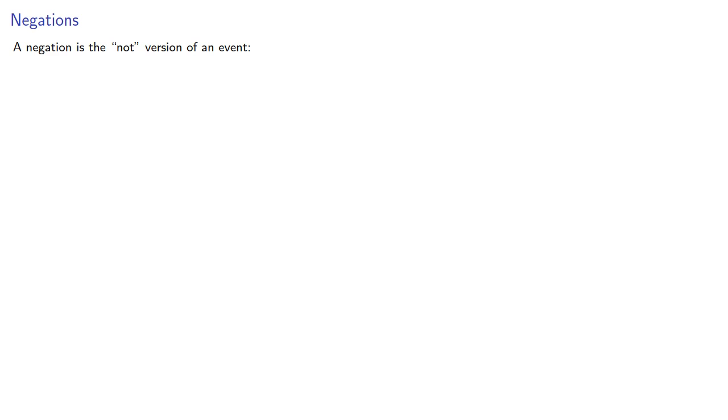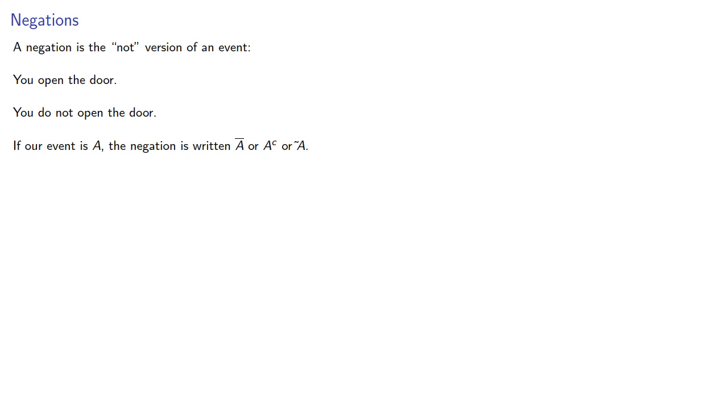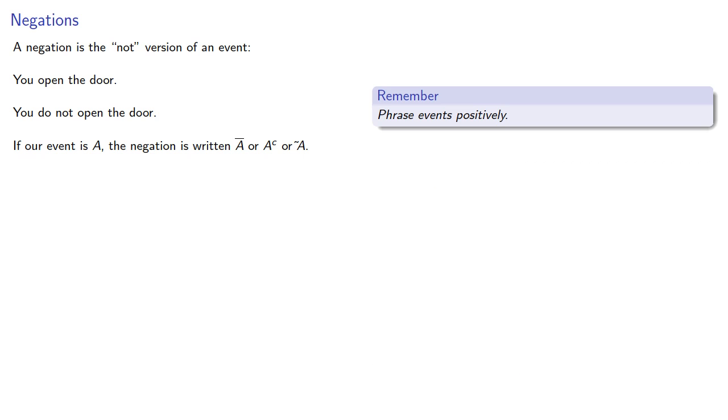A negation is the not version of an event. You open the door, you do not open the door. If our event is A, the negation is either written with a line over the A, or sometimes A with a superscripted C, or squiggle A. Now, a useful rule in math and in life: phrase events positively.